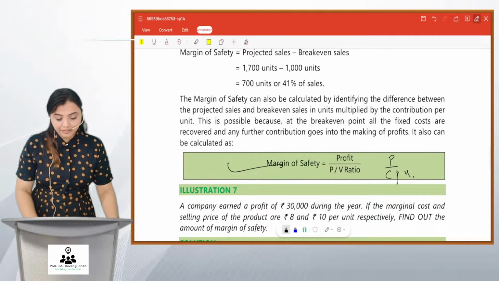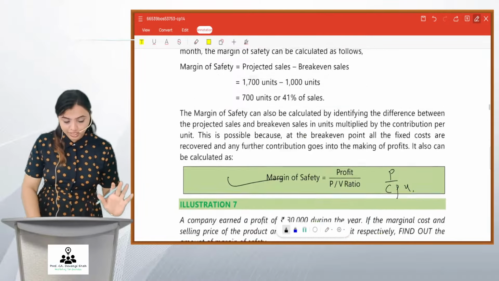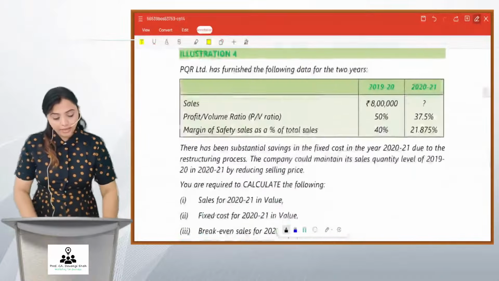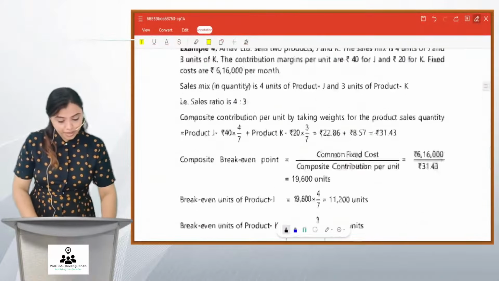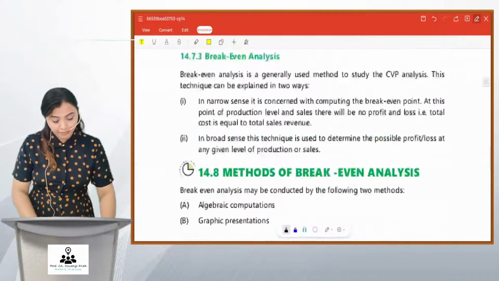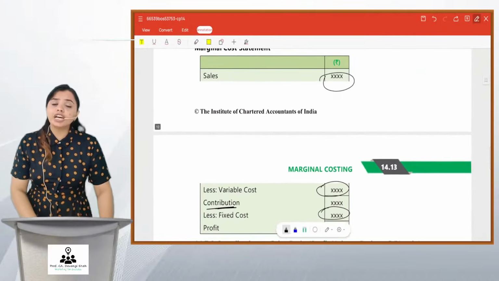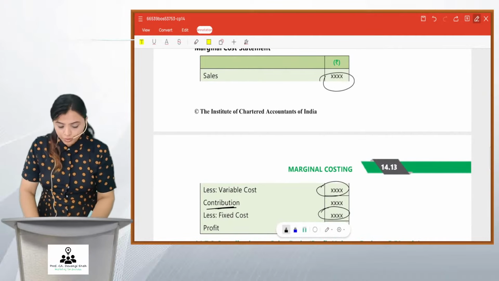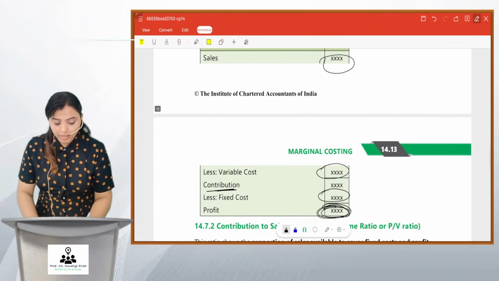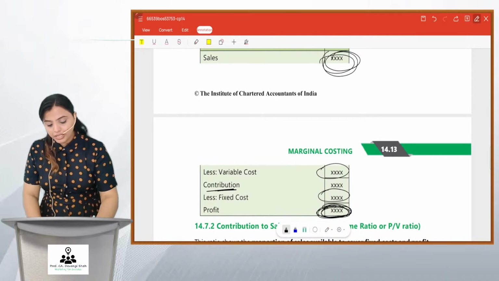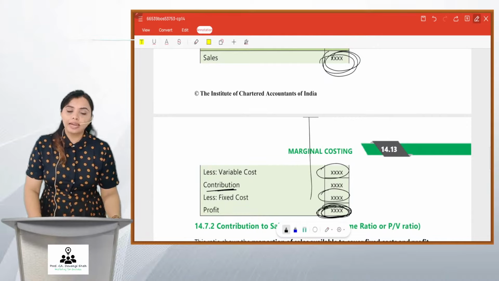And friends, the last one that I would like to teach is through this marginal costing statement that I showed you at the beginning. Many a times, friends, the examiner will give you profit, that the desired profit is this much, and asks you to calculate sales. So friends, you need to go in reverse. What will you do?